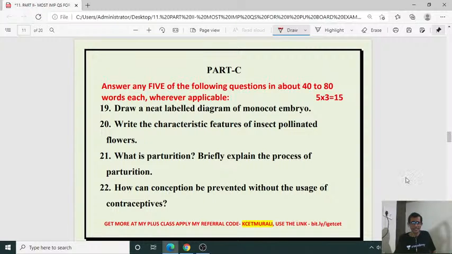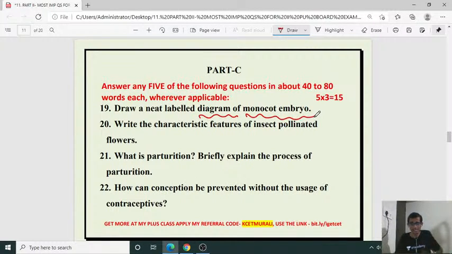Draw a neat labeled diagram of monocot embryo. See, here diagram came. Shashika, Manoj, got it? So once again we are going to discuss diagram based questions in the next class, that is on 27. So here for a labeled diagram we have to give the clear picture of that diagram along with the correct labeling. That is important. Please use half page of the answer sheet. In the entire page you should use half page to draw the diagram, a clear diagram with the labeled parts.